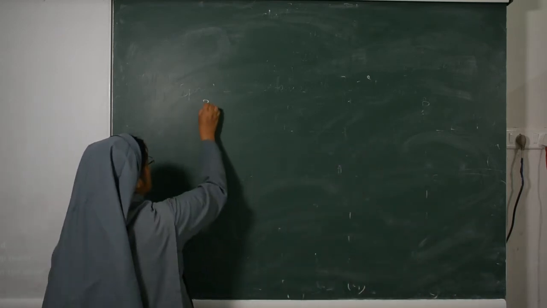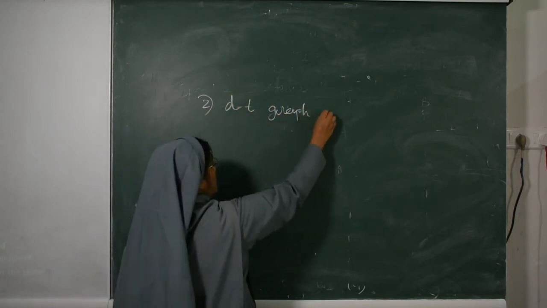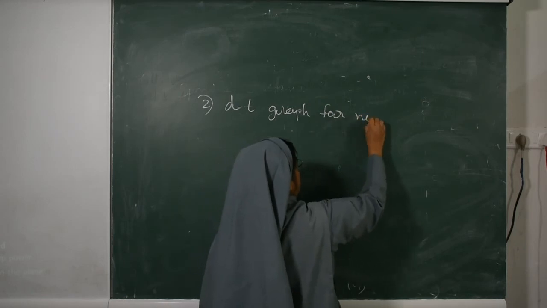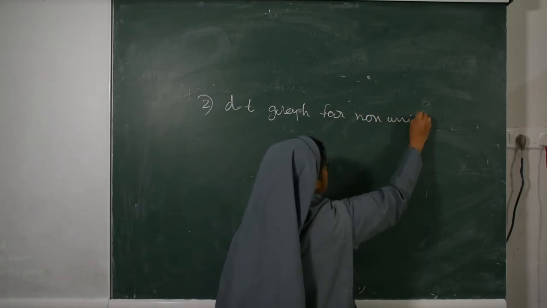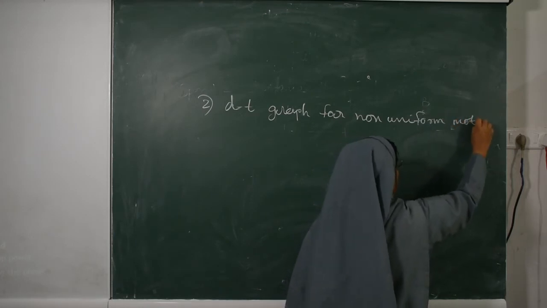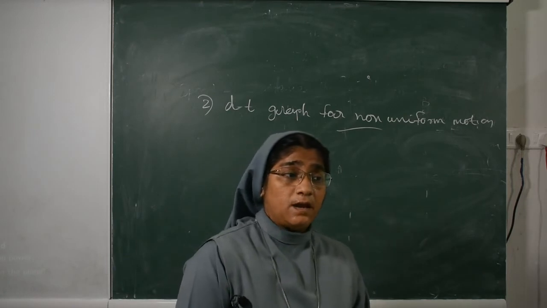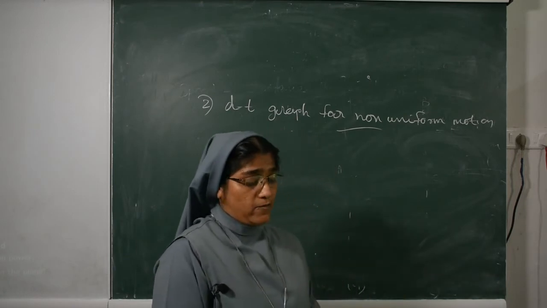Second one, distance time graph for non-uniform motion. Non-uniform motion means unequal distance in equal intervals of time.